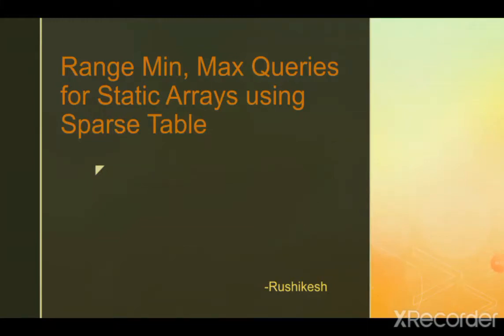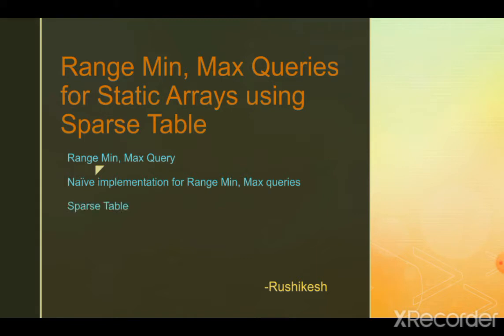Welcome to this video. In this video, we are going to discuss the range min and range max queries for the static arrays and the motivation for sparse table data structure. So let's begin. The topics are, first we will see what is meant by range min and range max query, and then we will see the naive implementation for range min and max queries, and then how sparse table data structure can be used to efficiently compute the range queries.